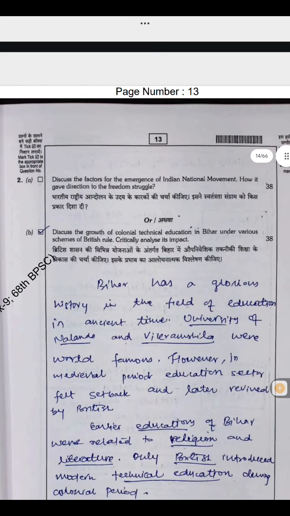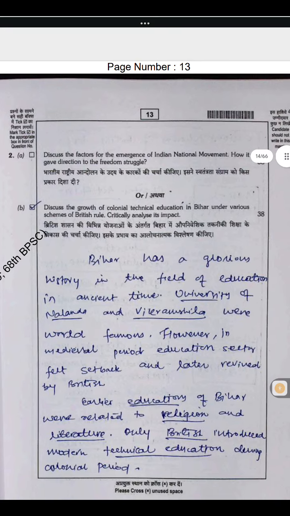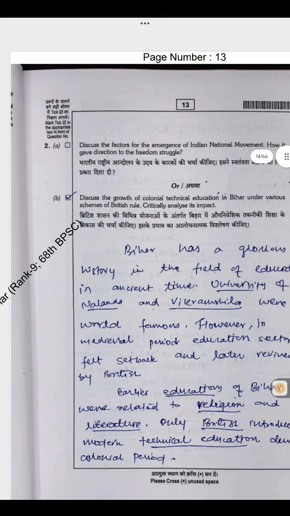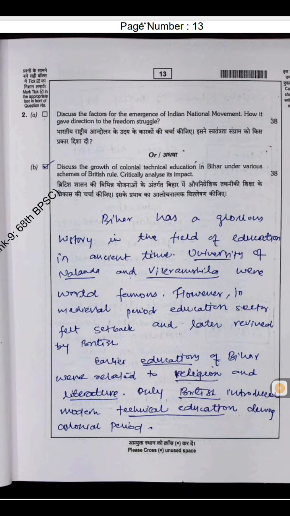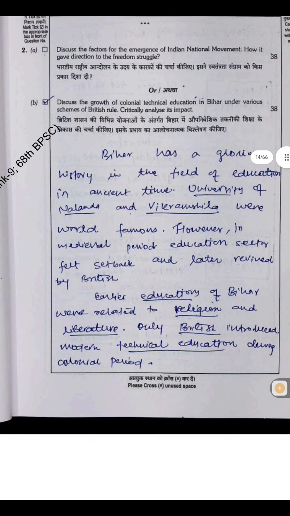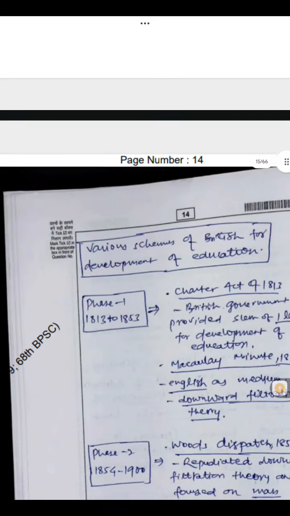Long question 2b. Discuss the growth of colonial technical education in Bihar under various schemes of British rule, and critically analyze the impacts. Bihar has a glorious history in the field of education in ancient times. The Universities of Nalanda and Vikramshila were world famous. However, in the medieval period the education sector faced a setback and was later revived by the British. Earlier education in Bihar was related to religion and literature. Only the British introduced modern technical education during the colonial period.